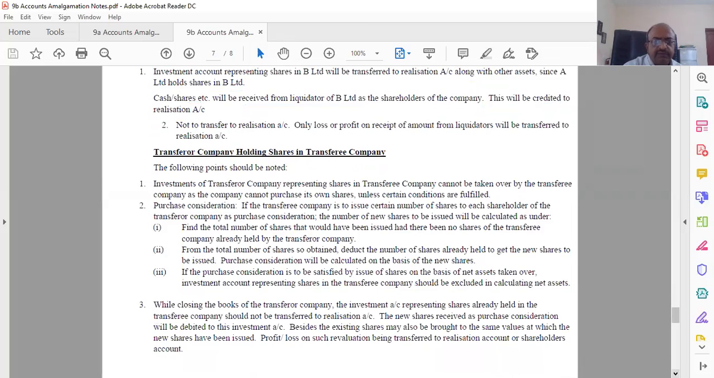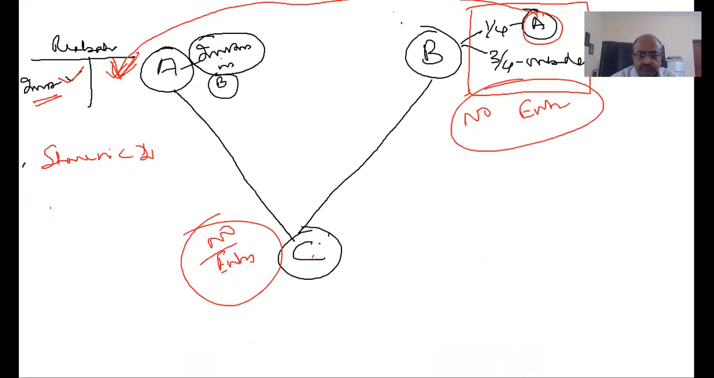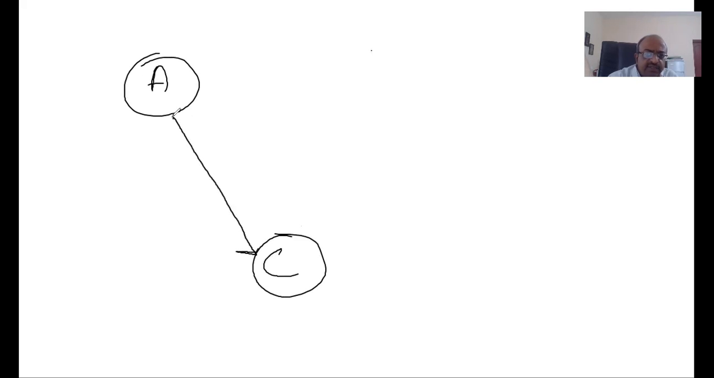Transferor company. There are no three companies, only one company. Suppose this is A, the transferor company holding shares in the transferee company. In our earlier case it is C, and there is no B. In that case, what happens? So let me draw the idea here. This is A and this is C. A is holding shares in C.